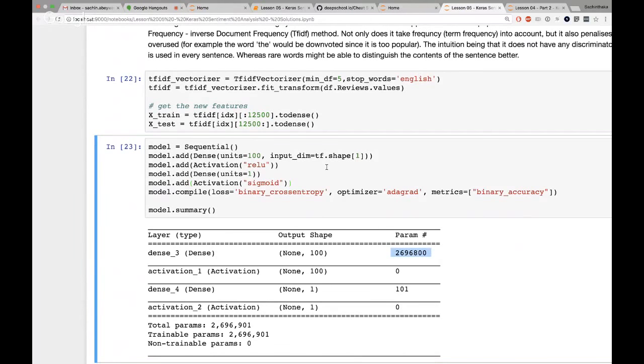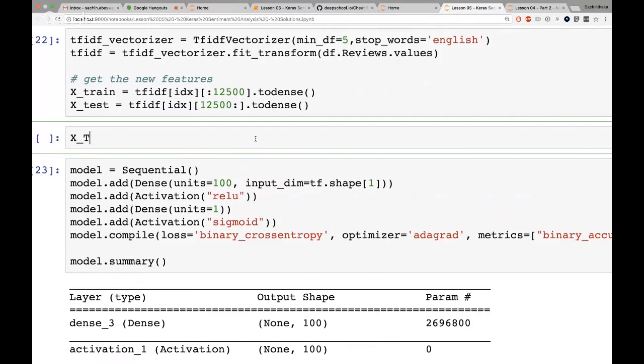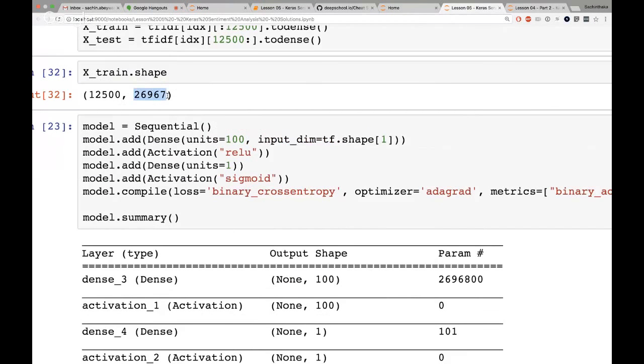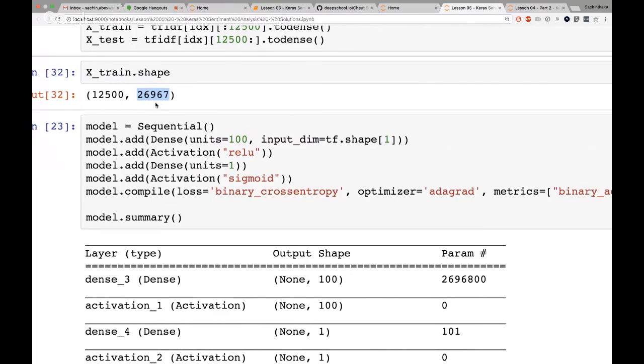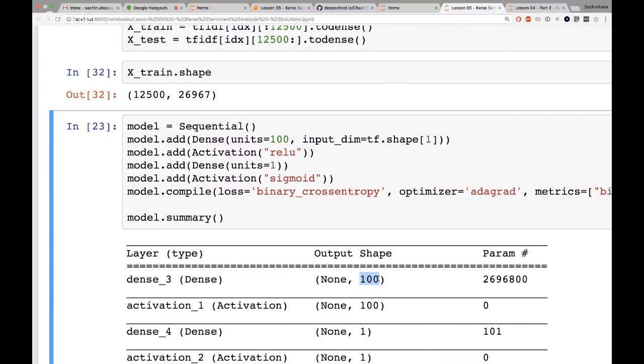And the reason there's that many is because, keep in mind, my xtrain.shape, there's 26,967 parameters over there, right? And all those dimensions are going to get connected up onto these 100 nodes that's a hidden layer.